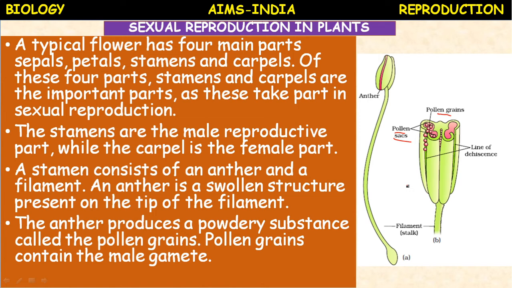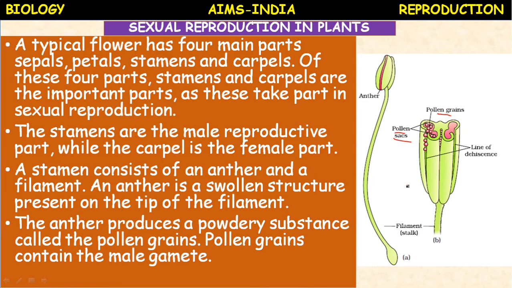So this is the male reproductive part. What is the male reproductive part of the flower? Stamens, also called androecium. The group of stamens present in a flower is called androecium. Androecium is the male reproductive part of the flower.